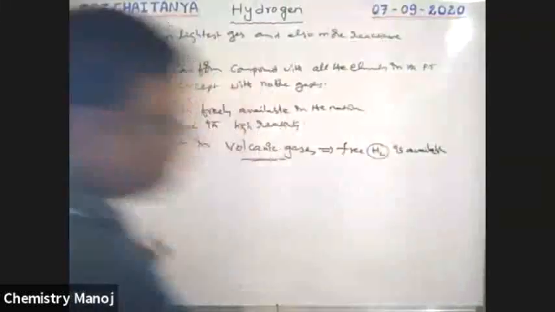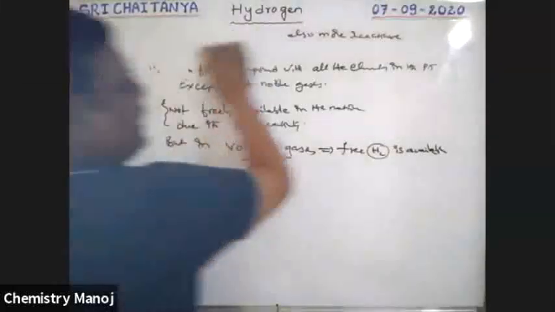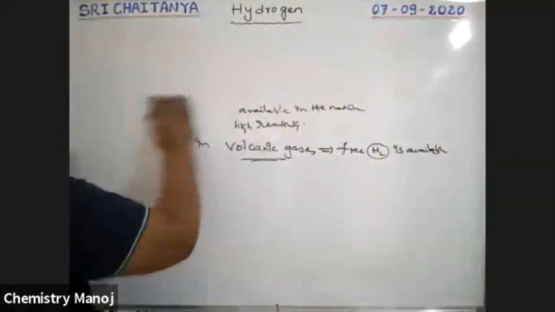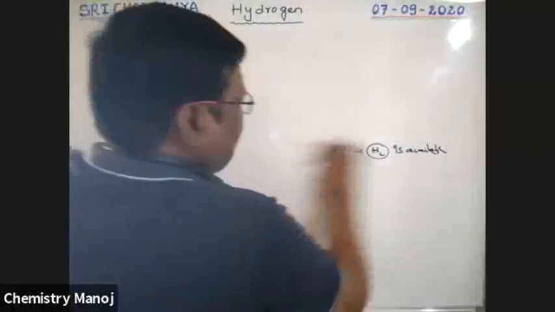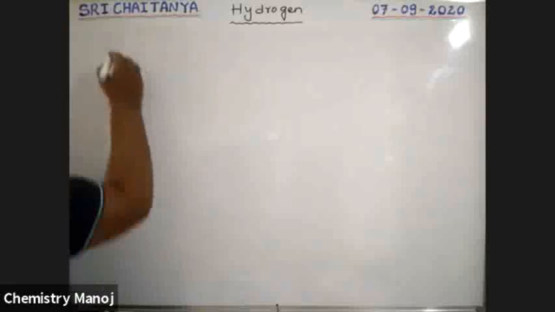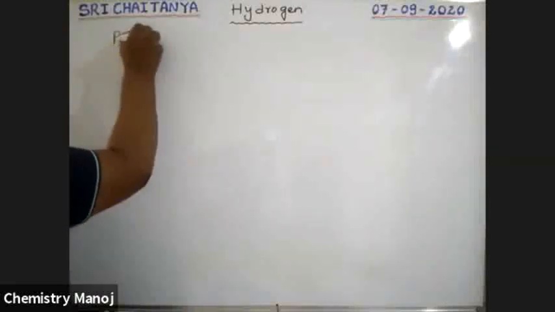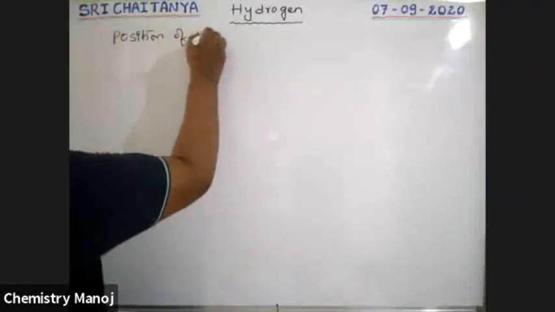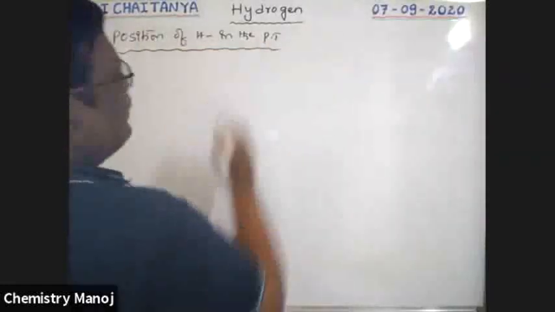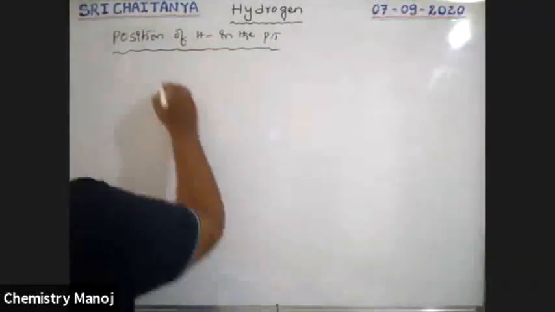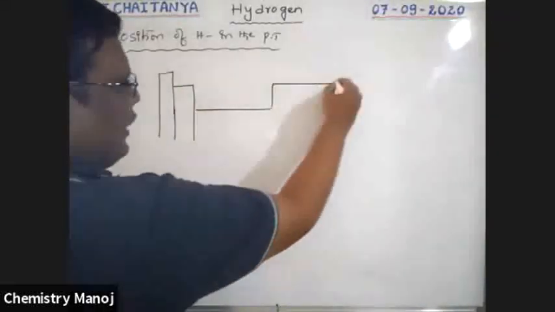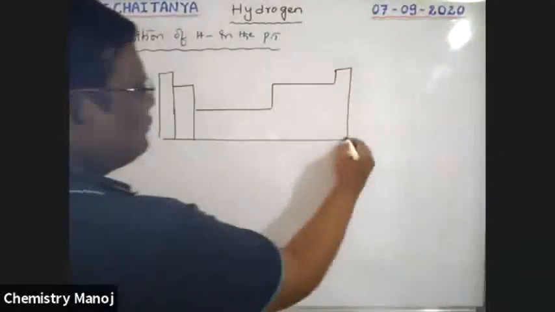Now our topic is the position of hydrogen in the periodic table. See, boys, in our periodic table, we have it like this. This is a block diagram, a rough diagram, boys. This is our periodic table.